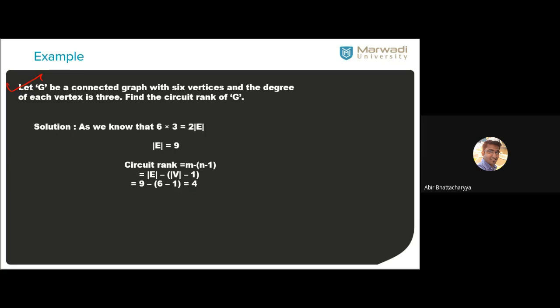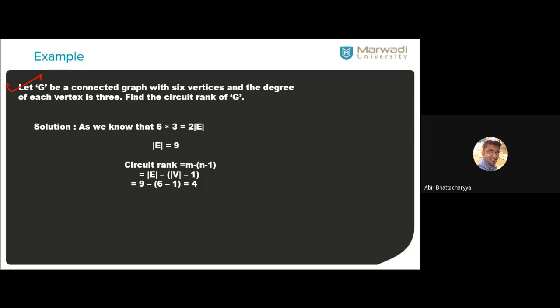All right, I hope it's clear. So first we have used the first theorem of graph theory, we found the number of edges. Number of edges is 9, which means m equals 9. n equals the number of vertices. So 9 minus 6 plus 1, that is 4, is going to be your circuit rank.